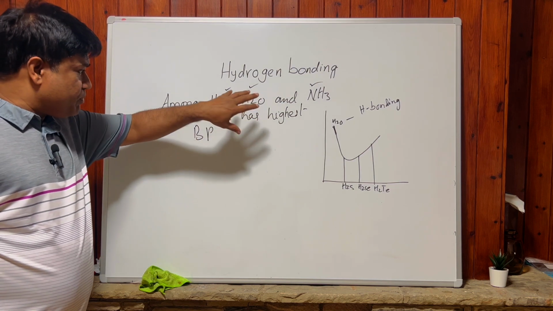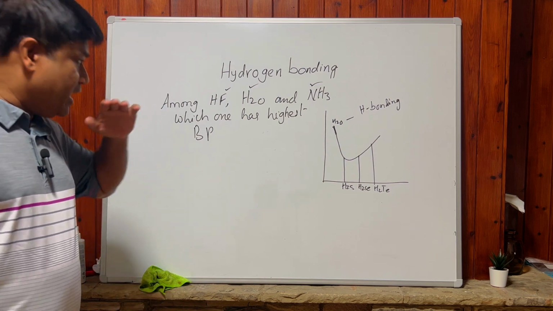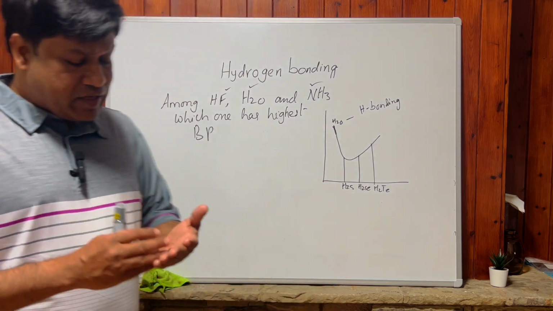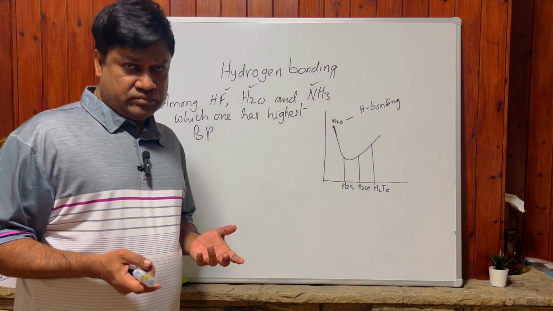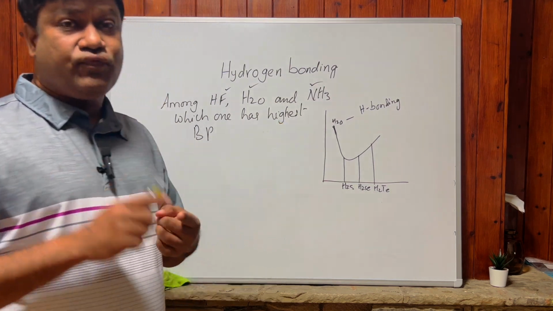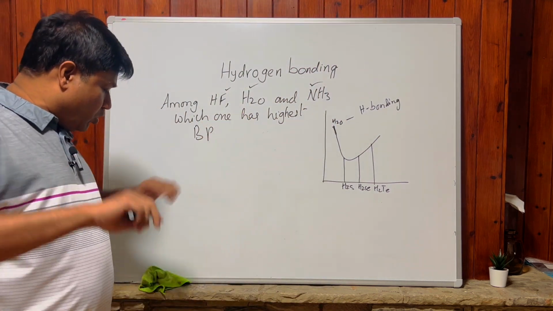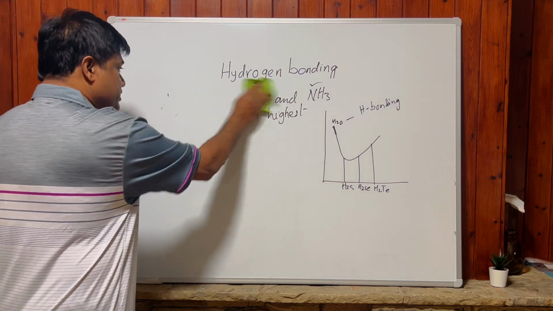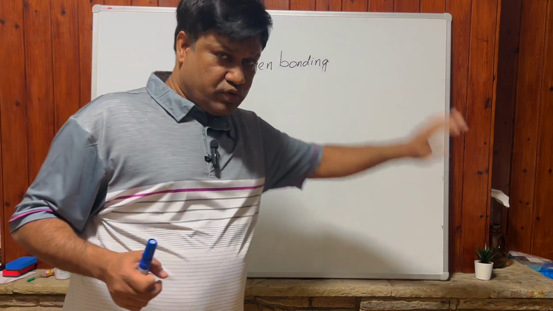Because of the hydrogen bonding in water, ice is less dense, so that ice floats on water. Mostly, guys, when you look at the solid state of any compound, it should be denser. But here, ice is the solid form of water, and it is less dense than water. That's why it floats on the surface of the water.